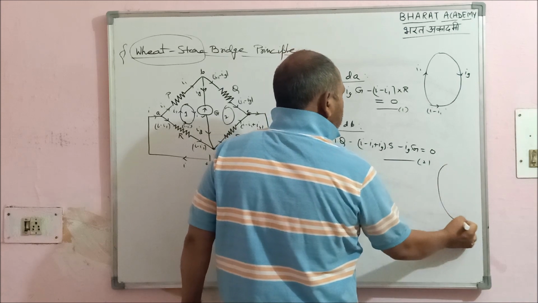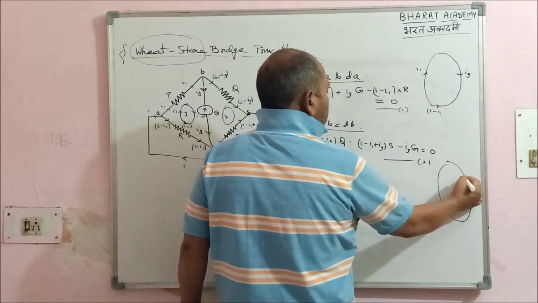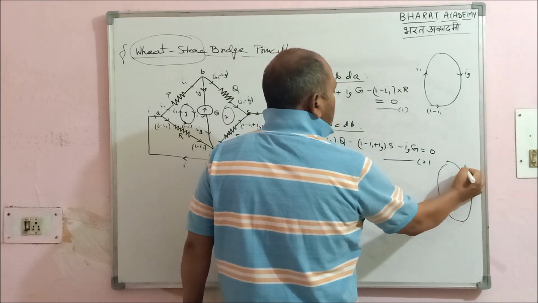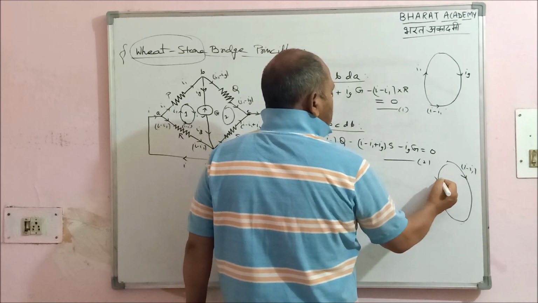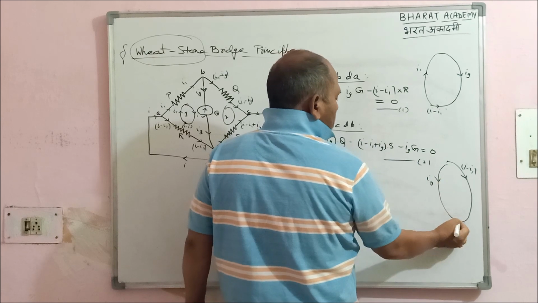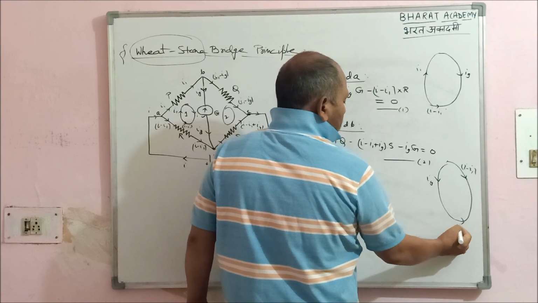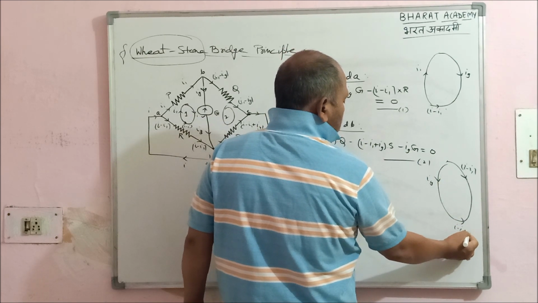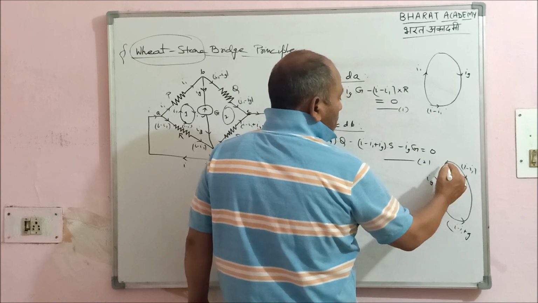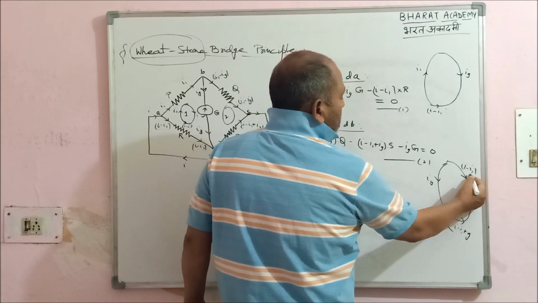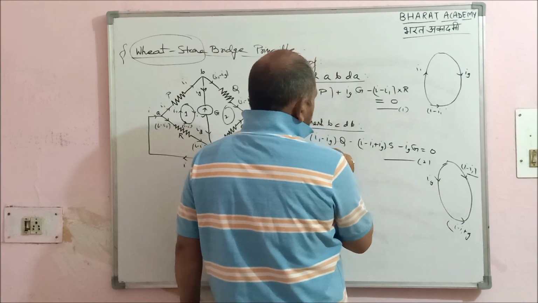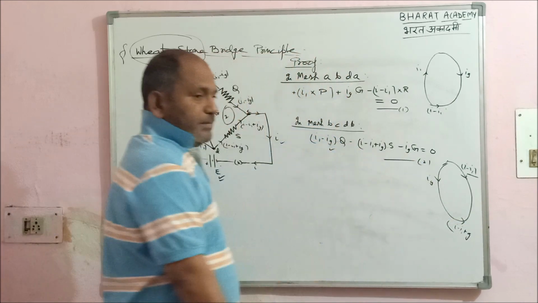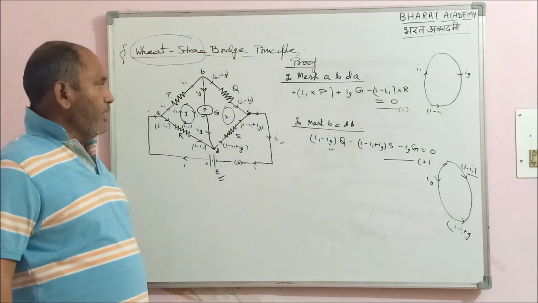Having a problem? Just make a loop and find out the current. This is I minus I1 flowing. Remember, Ig is opposite to that. This is I minus I1 plus Ig flowing. You can check it out. We have I minus I1 as clockwise, and both others are anti-clockwise. So I minus I1 is positive and both are negative. Right? These two equations we have got.